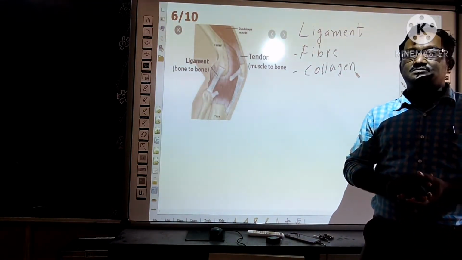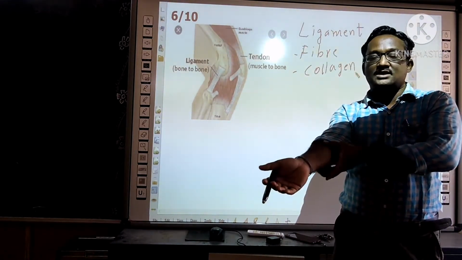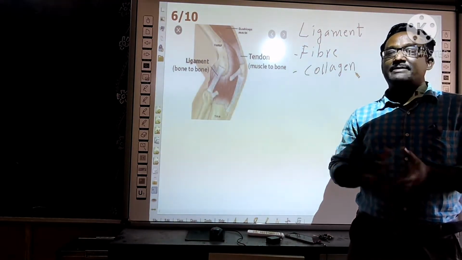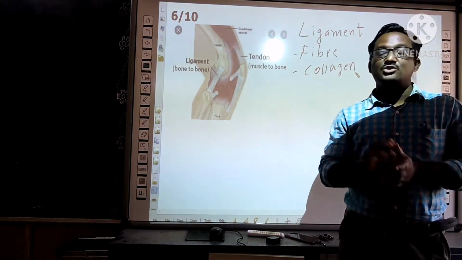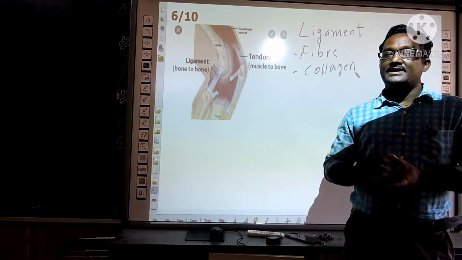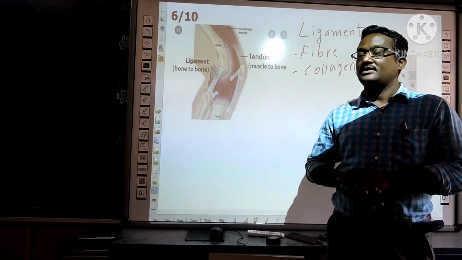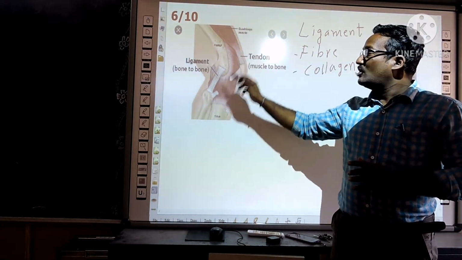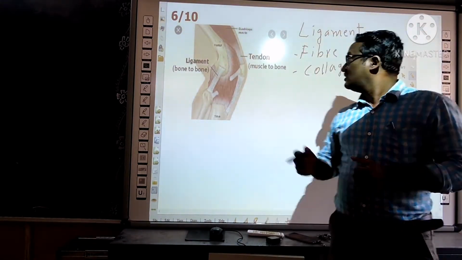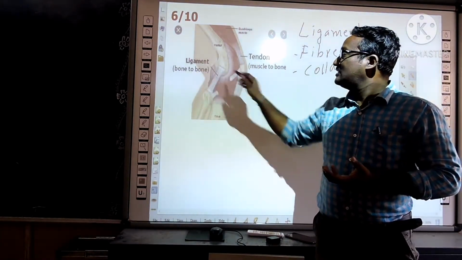Elastic. Okay. The upper arm bone and the lower arm bone, these two bones are joined here by this ligament. Ligament joins the two bones. You should not confuse cartilage and ligament. Cartilage is present between two bones to prevent friction. But ligament connects two bones with fibers. At all the joints, the bones are held together with ligaments.